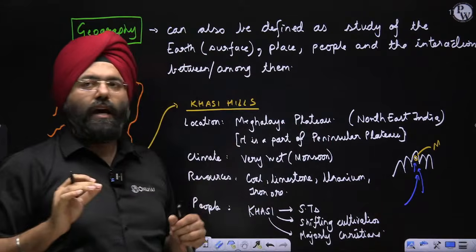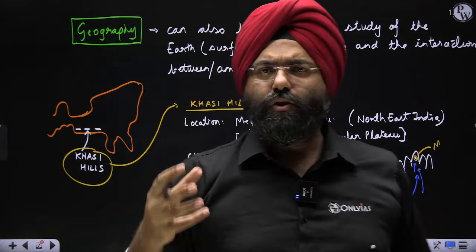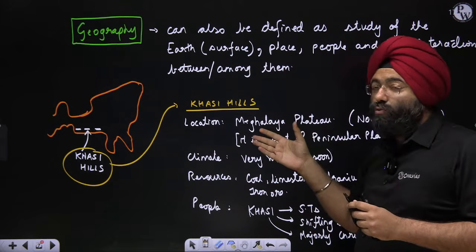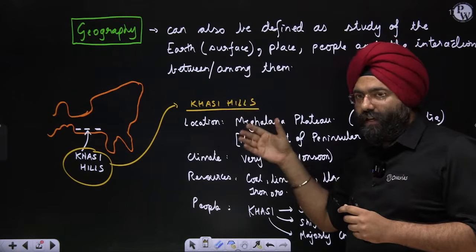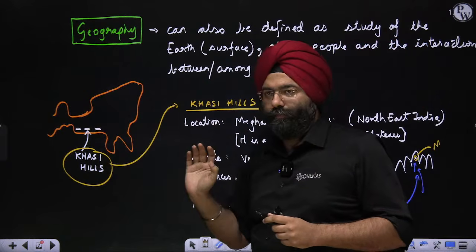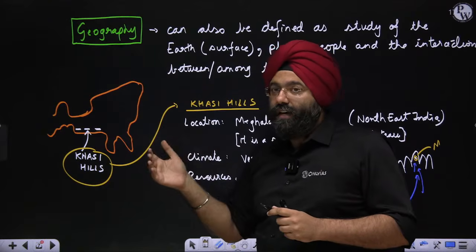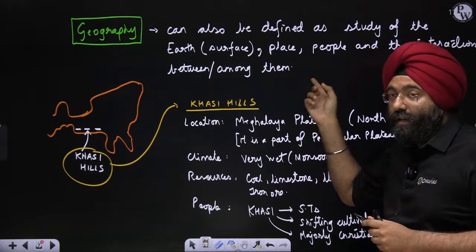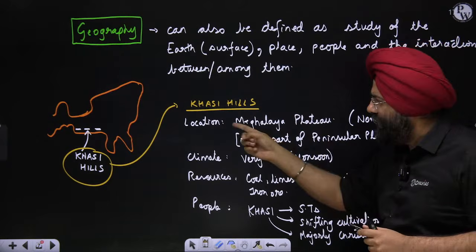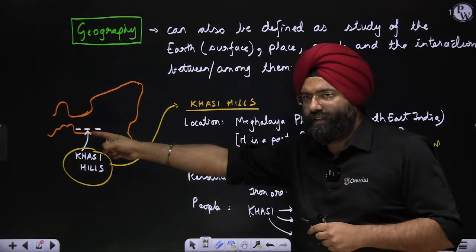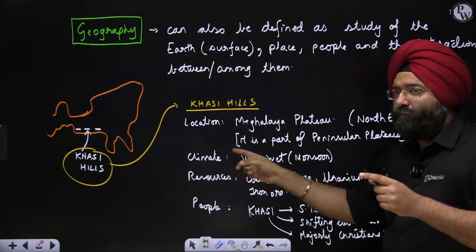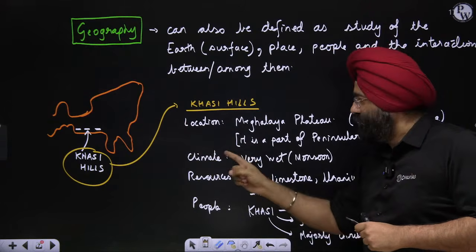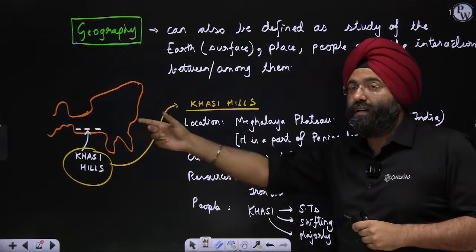Now just understand this particular thing very clearly. Did you realize what I have done? Geography does not simply mean that you are reading about a particular location. No, that is incomplete. It is a holistic aspect where you are studying places, the people, the interaction. If the location is this particular place, you realize the climate is being influenced because of the location, and vice versa also. So the location is here, that is why the climate is also according to that.